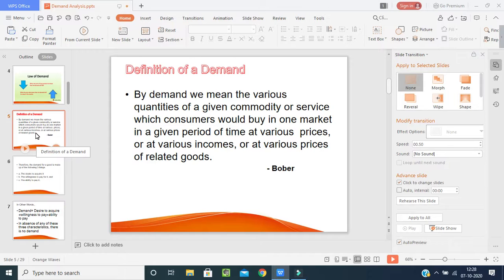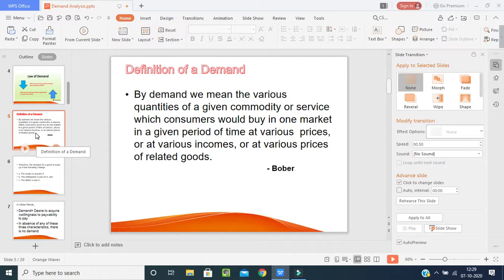Here it has been mentioned clearly that consumers purchase goods from one market at the market price in a given period of time, at various incomes or at various prices of related goods, whatever it may be.